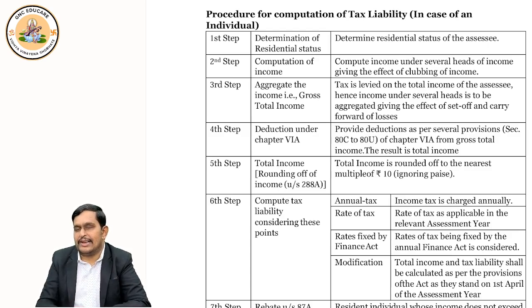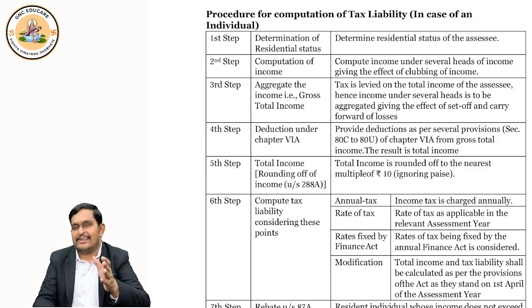Once you get the total income, you have to round it off to the nearest 10 rupees under section 288A. Just now I taught, na? Same thing. Now, once you complete this rounding off, you have to calculate the tax on it, which we will discuss in the next videos in this chapter itself. Okay? Dekho, in income tax, it's not enough if you compute your income. You should also calculate tax. So tax will be calculated.